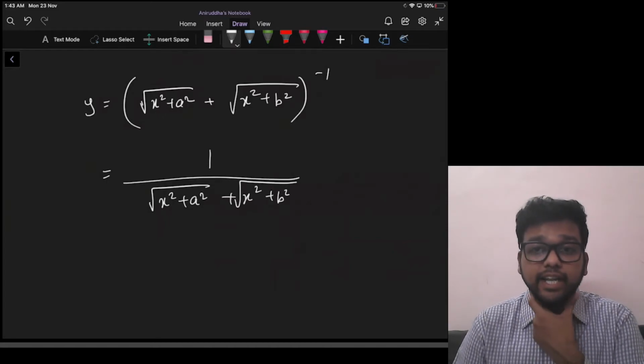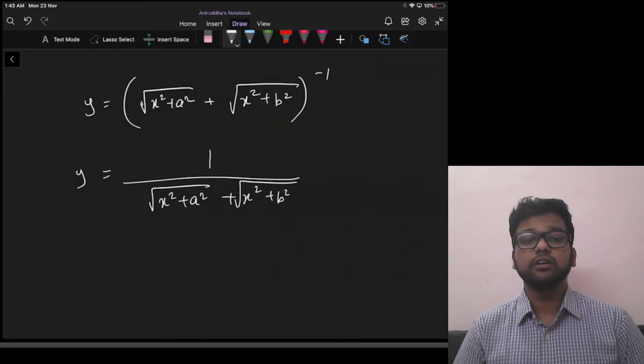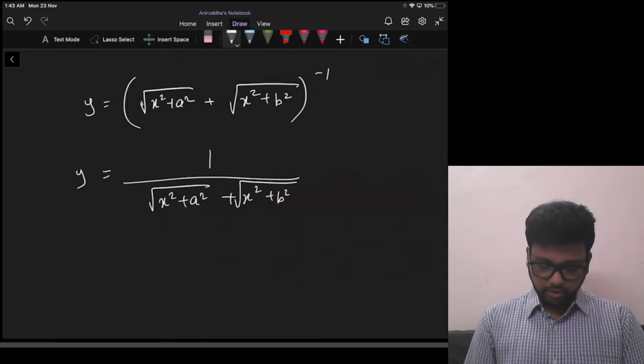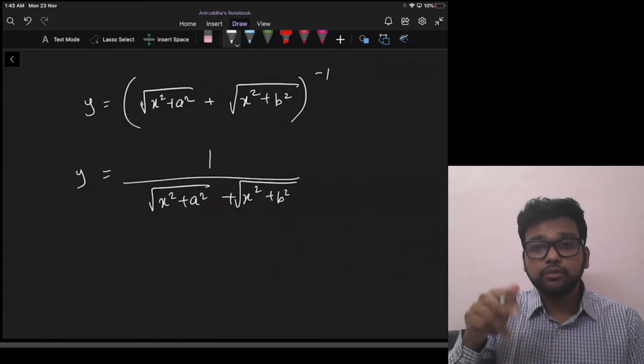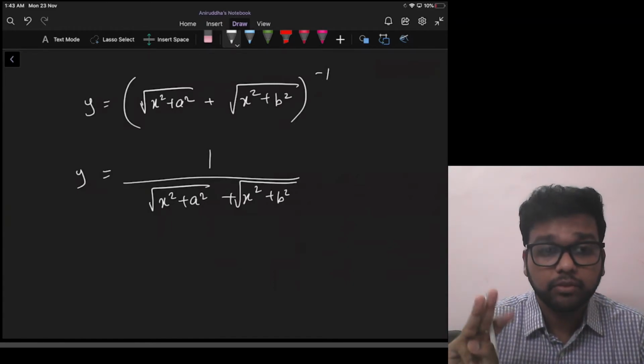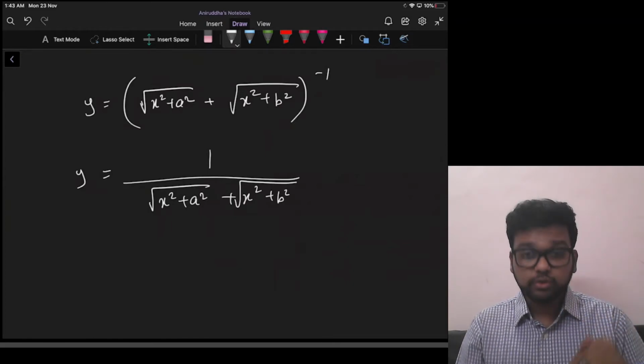Now see, we can take derivative at this stage itself, but the problem is the answer will be very complicated because this will be like x raised to minus 1. So we'll have to use chain rule, again chain rule, and again chain rule for third time. Okay, so that is going to be complicated. So let's try to do something to simplify this first.